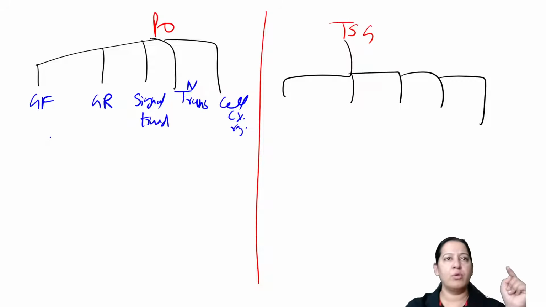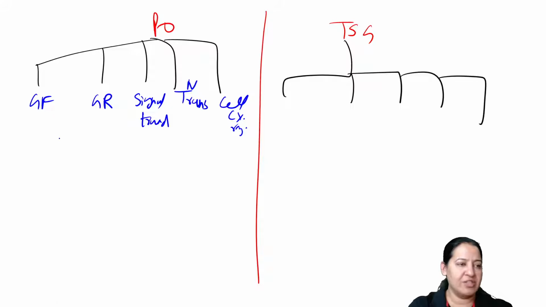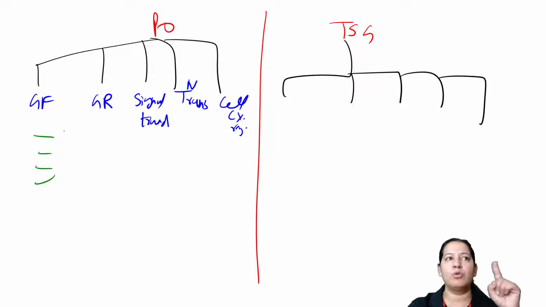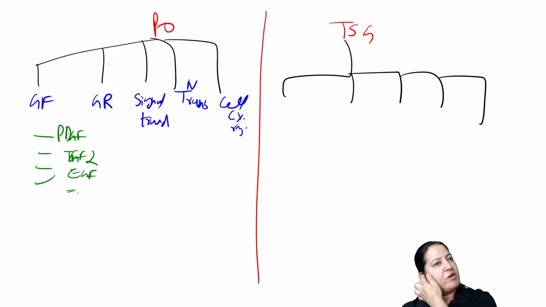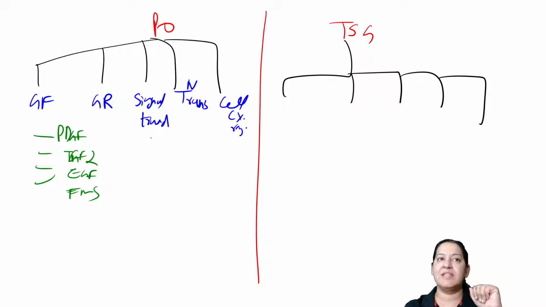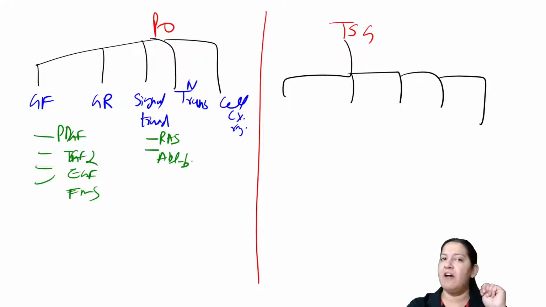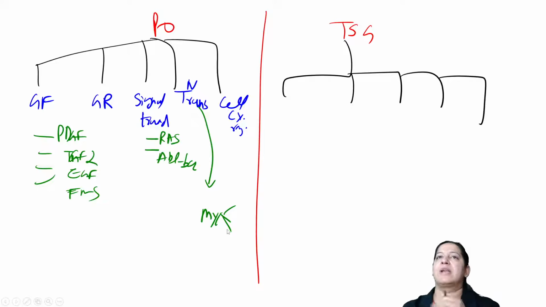Here now learn the name of the genes. I am not saying the name of the genes inside them. There are many genes. Growth factor had 4 genes: PDGF, TNF alpha, TGF alpha, EGF, and one more was there, FMS, I guess. So you have to learn the name of the genes. Signal transduction had only 2, which I have explained to you: RAS, and ABL BCR. Nuclear transcription had only one, MYC, the 3 types of MYC. So in this way, you have to learn the classification.